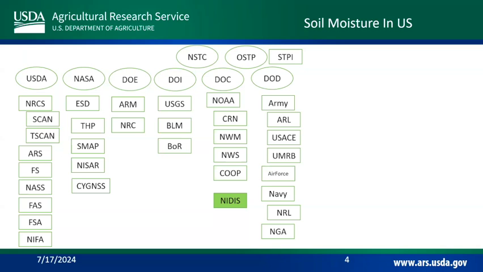Why does Navy care about soil moisture? They have their own weather. So they need to know the land weather, which influences the water weather to help them ship and move things around. They also have the Marines. And Marines care about where they can land their tanks. And there are other things that they need to have